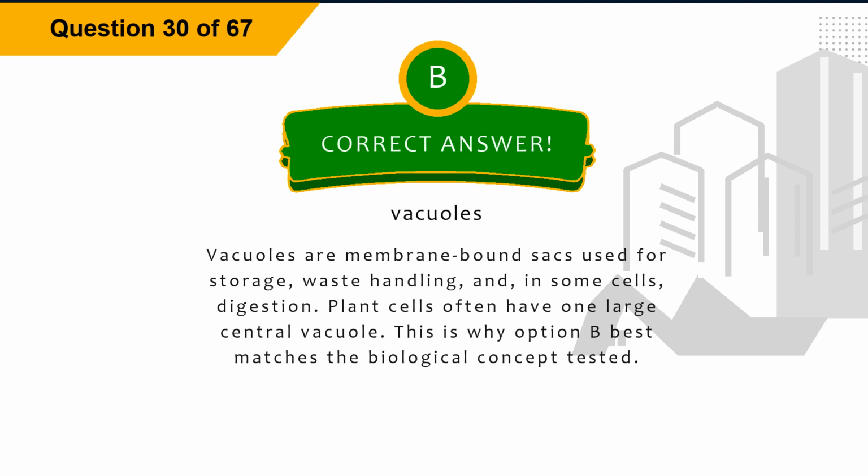Explanation: vacuoles are membrane-bound sacs used for storage, waste handling, and, in some cells, digestion. Plant cells often have one large central vacuole. This is why option B best matches the biological concept tested.